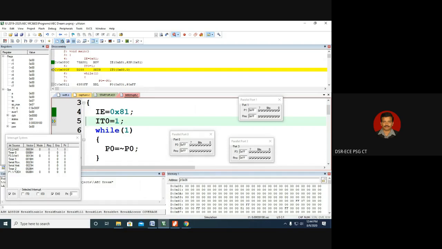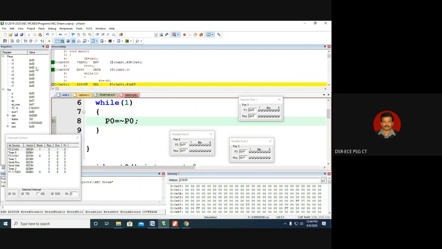Now the fifth line is enabling the edge triggered interrupt by making IT0 as 1. You can see now IT0 will become 1, single step. So IT0 has become 1. Now you can see mode 1. Mode 0 means level triggered interrupt, mode 1 means edge triggered interrupt. It has become mode 1. So P3.2 has become edge triggered interrupt. That's all. The rest of the thing remains the same.